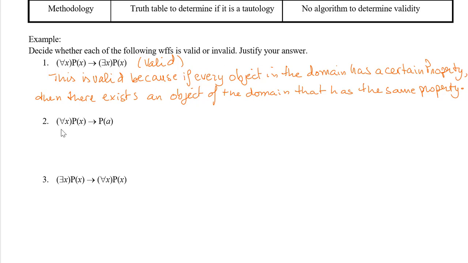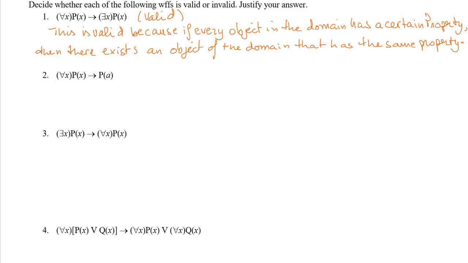Let's see the second example. For all x, p of x implies p of a. This is valid, obviously, since a is a member of the domain of x. So for any x, p of x is true, well, maybe that x can be a as an example. So this is valid.